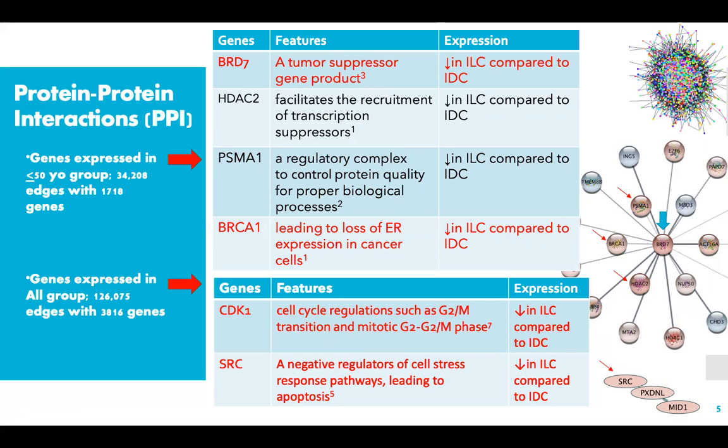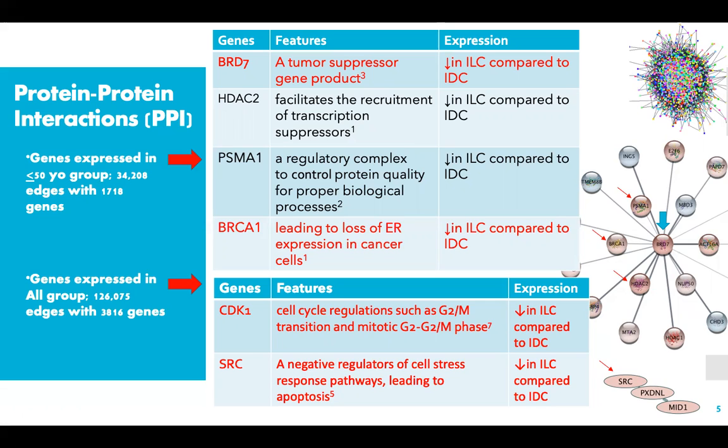It is downregulated in the ILC as a tumor suppressor gene, indicating ILC to be more aggressive than IDC. Similarly, you can see breast cancer gene 1, BRCA1, downregulated in ILC compared to IDC.